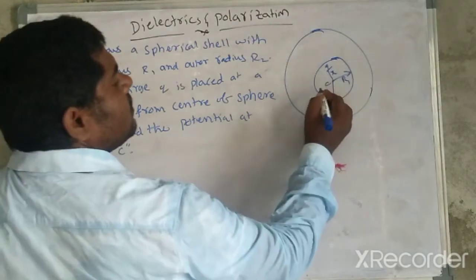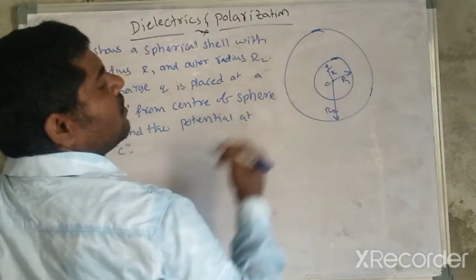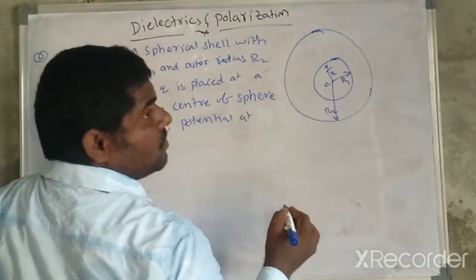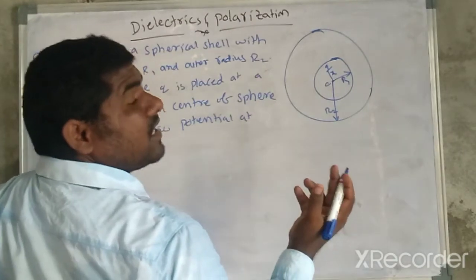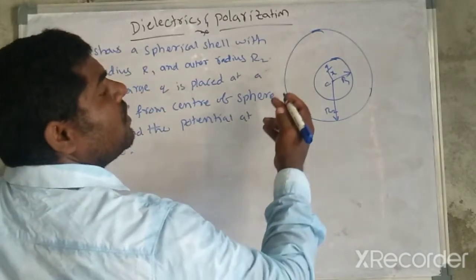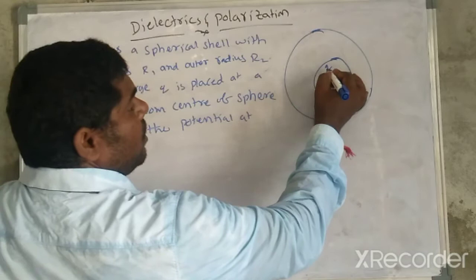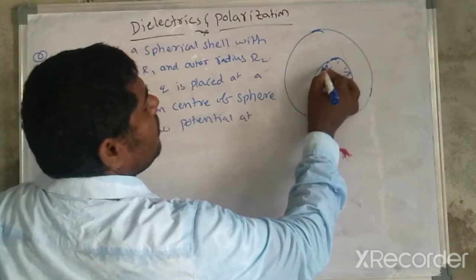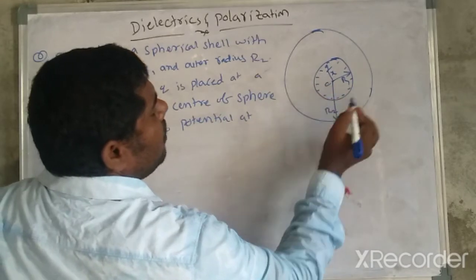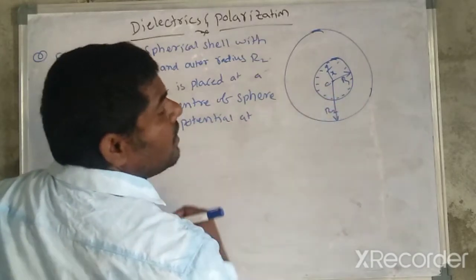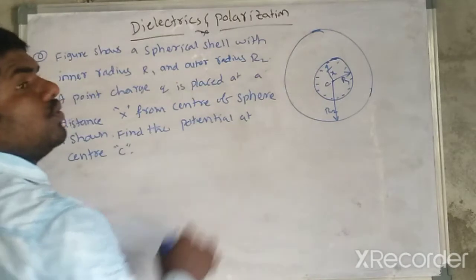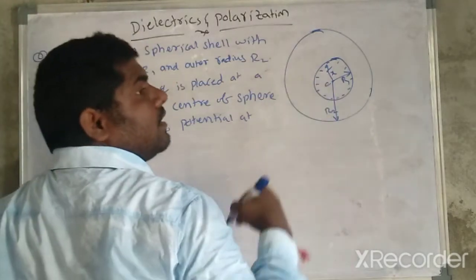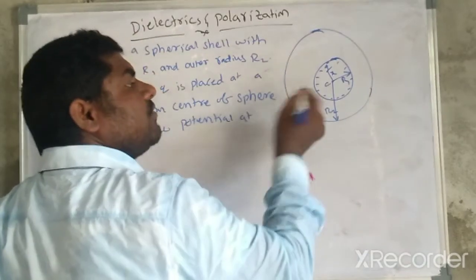So this is center C. Here the positive charge q is placed away from the center. Due to this, the electric field lines point radially outward, and here the induced negative charge appears, minus qi. So the induced charge due to these two terms gives a total net charge of 0, and the electric field is also 0.